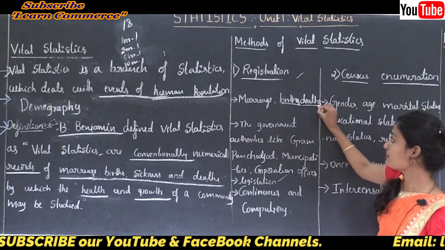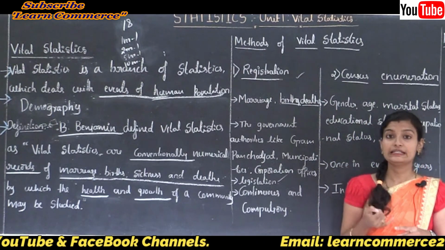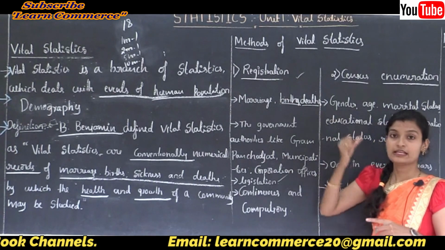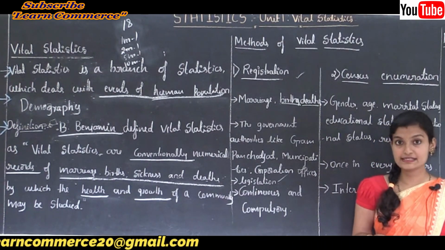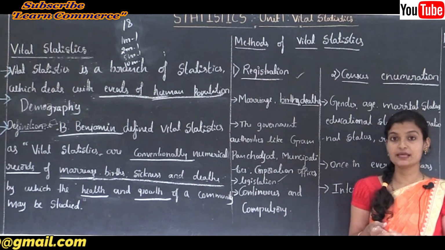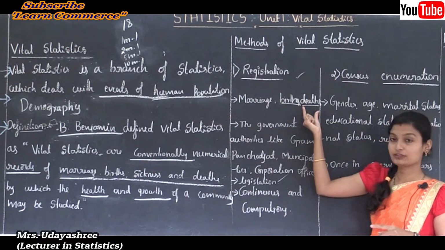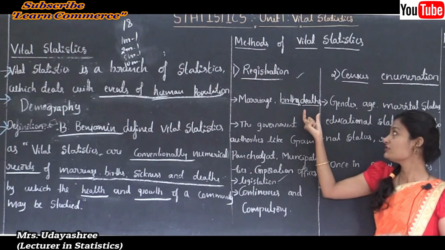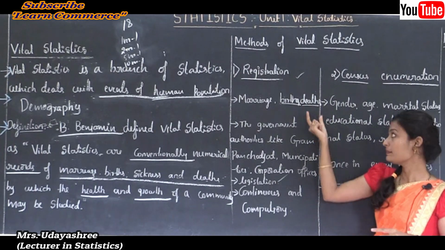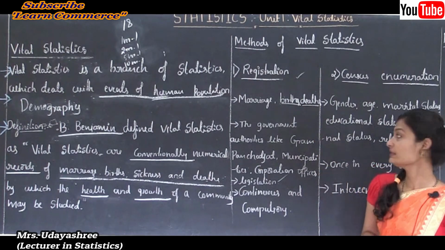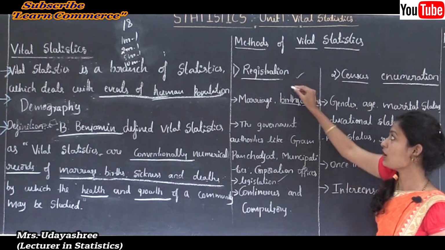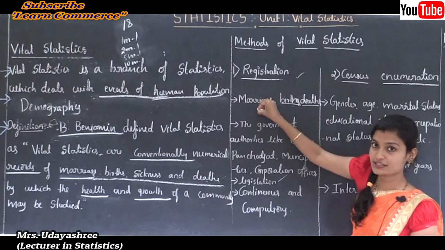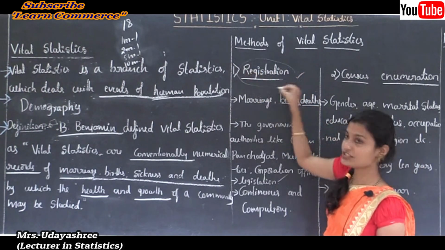And in case of death, information regarding the name of the deceased, parents' name or husband's or wife's name, the cause of death, gender of the person, religion, and address are recorded. Similarly for marriage also. This is all about the registration method.